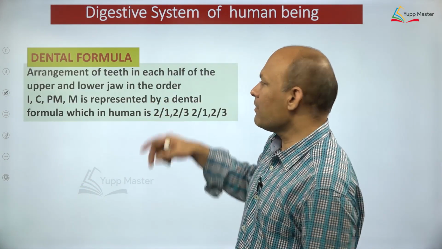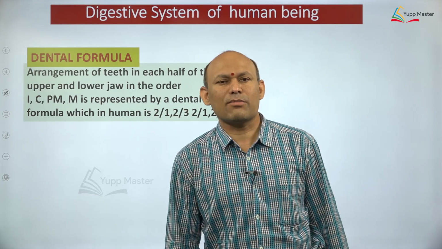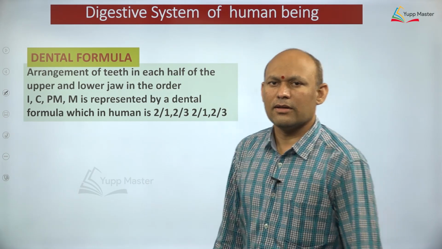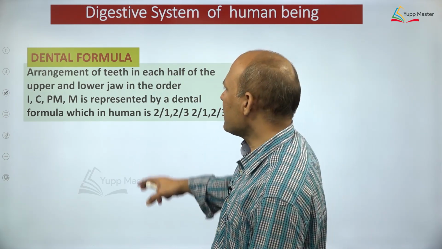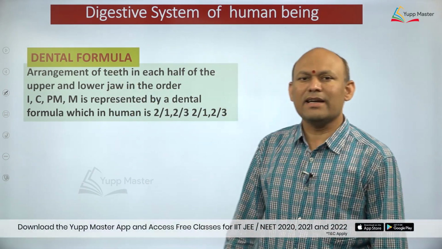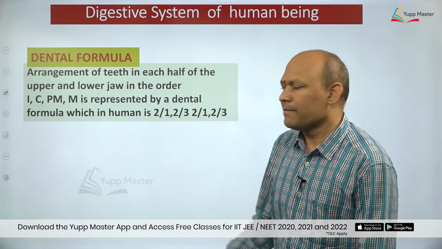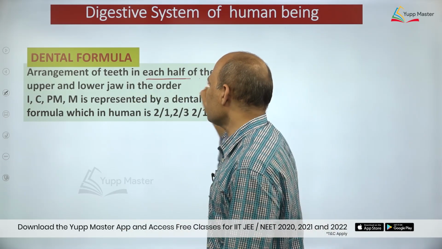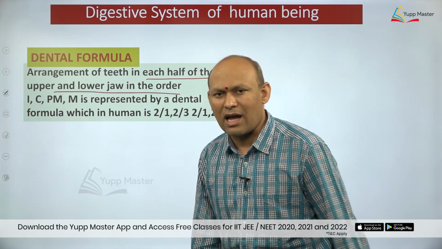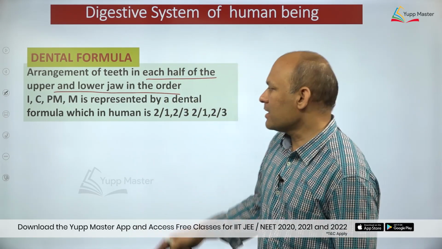Let us see one more beautiful thing. Dental formula, dear students. What? Dental formula. Have you heard this word before? Dental formula. Right, some of you have heard, right? So let us see what is dental formula. There is a definition for dental formula, right? See, arrangement of teeth in each half of upper and lower jaw in the order of incisors, canines, premolars and molars, can be shown in a sort of equation, dear students.